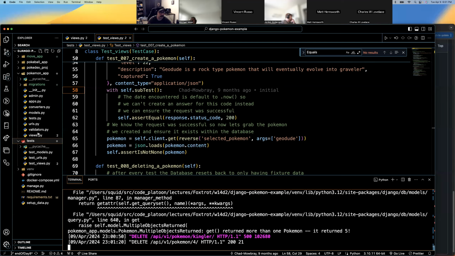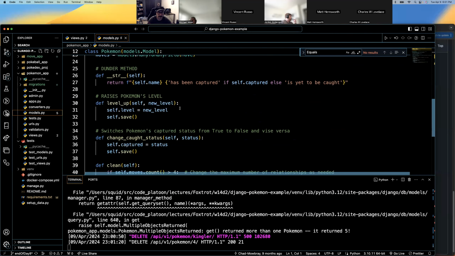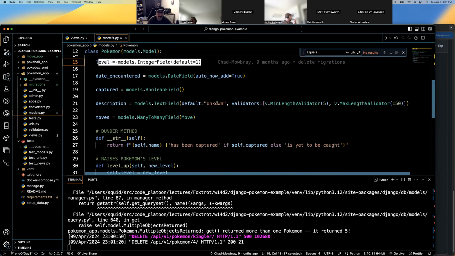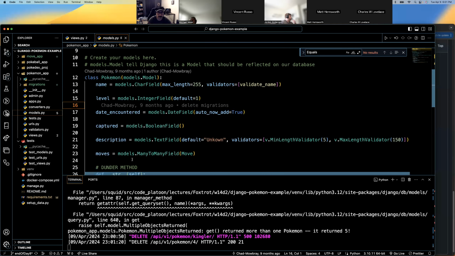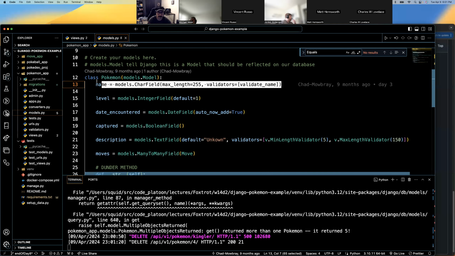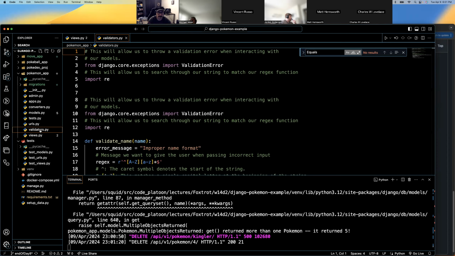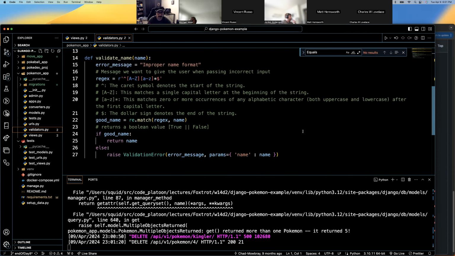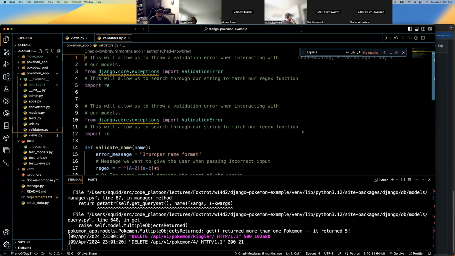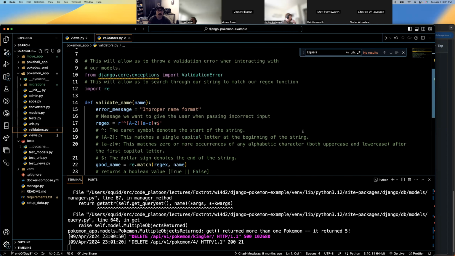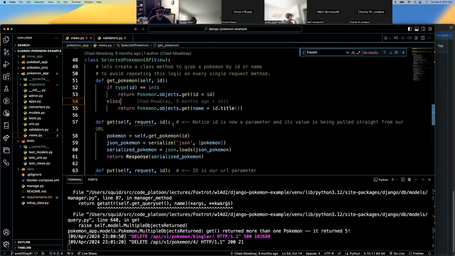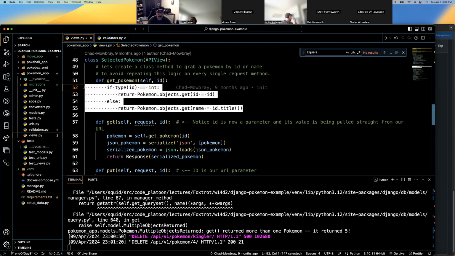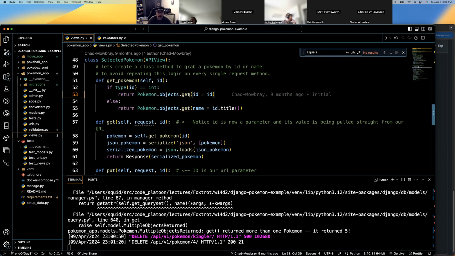I could have sworn we had... No, not unique. Oh, wait. Valid name. Yeah, I mean, it's a word, but either we need to have unique names in our models or our view for delete. Actually, what is... Yeah, this is just going to get one. I forget.